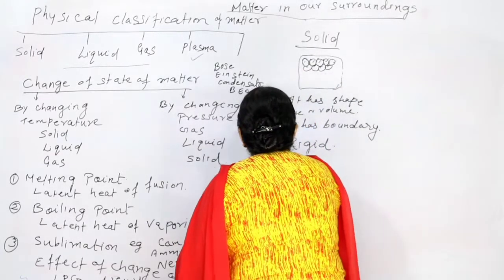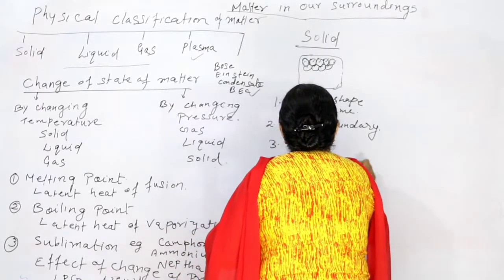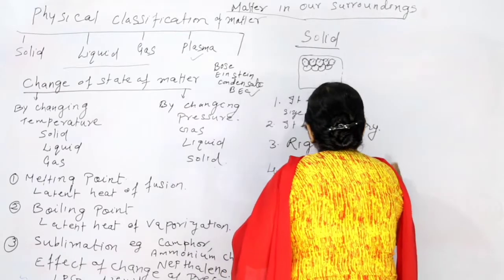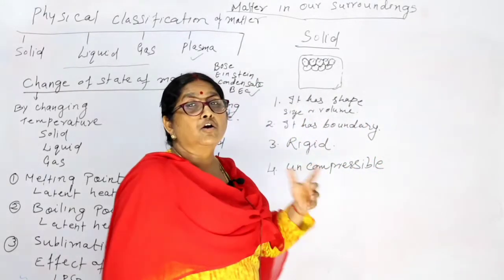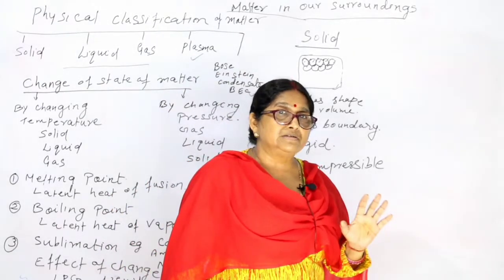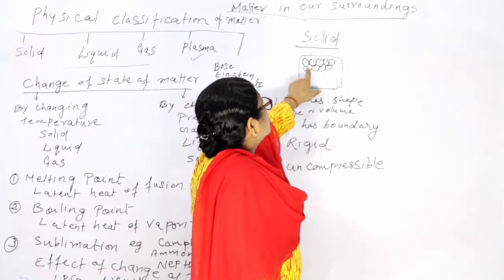Or you can write simply uncompressible. Now see why this cannot be compressed. There must be some reason behind it. Because see, here you are seeing, they are very closely packed.